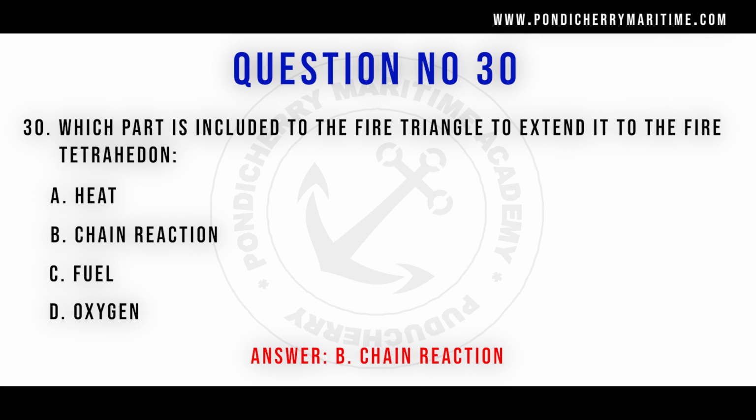But with further studies, the fire triangle was improved by adding a fourth element, in the shape of a tetrahedron. So the fourth element added to the fire triangle is a chain reaction. So option B, chain reaction, is the correct answer.